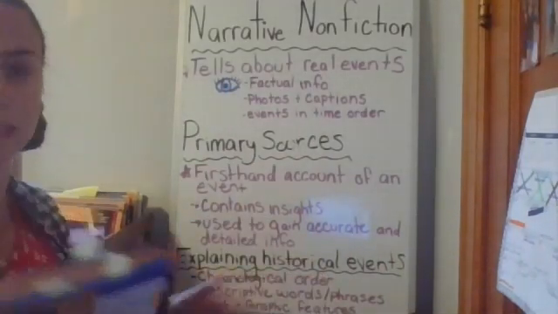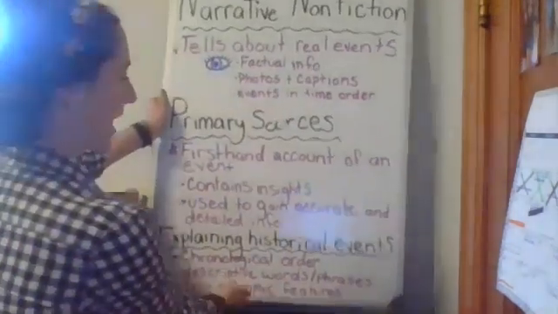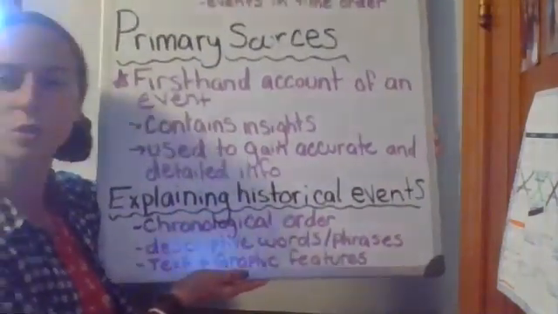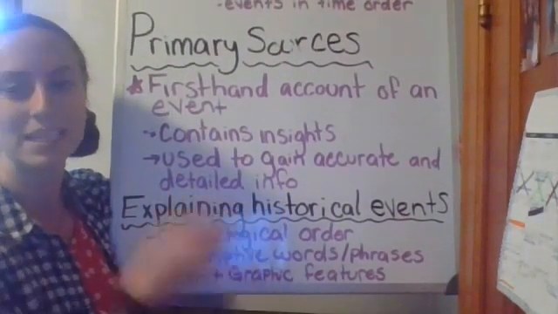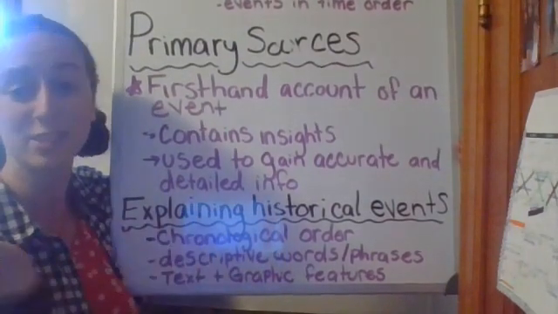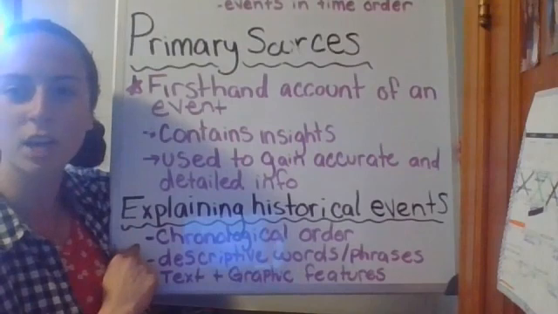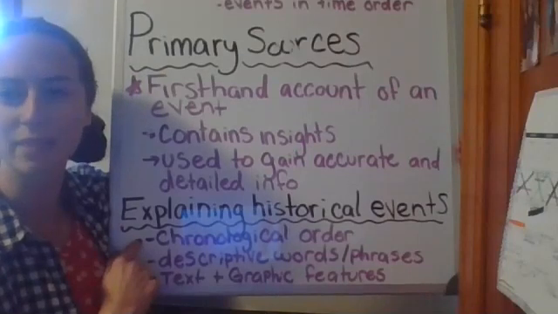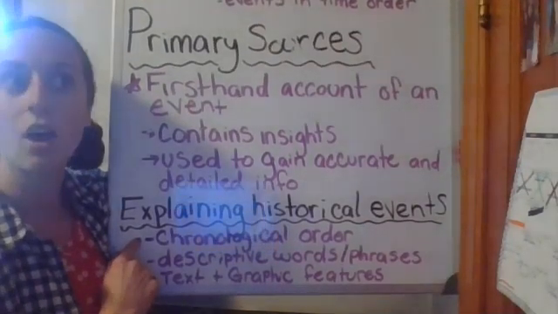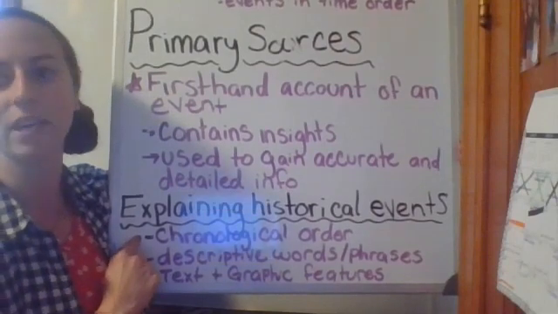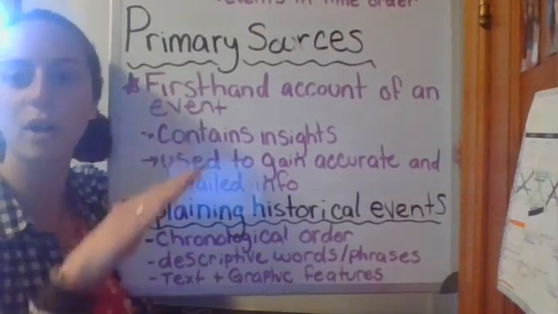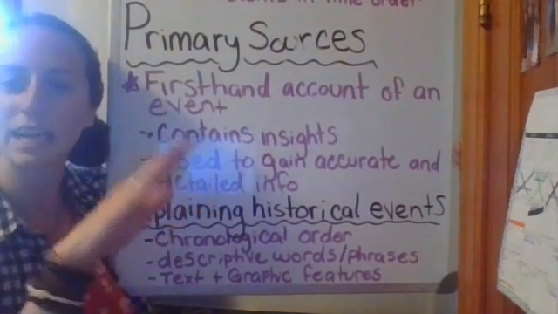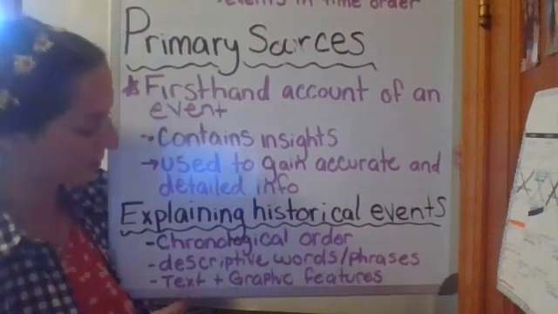So we're going to jump down here to how the author explains historical events. When an author is explaining historical events, there are a few things that he will do to help cue you into the fact that he's explaining to you something that happened. He will use chronological order. This means that he will tell you the time that something happened. Maybe not the specific hour of the day, but he'll say like on May 6th, 1837, he'll tell you the date that it happened so that you can follow like, oh, this happened on May 6th, and then this was on the 7th, and this was later on the 13th. That kind of helps you follow the flow of the events that are happening.